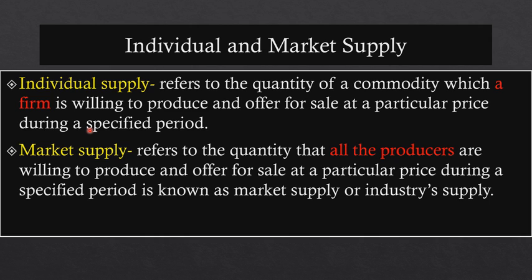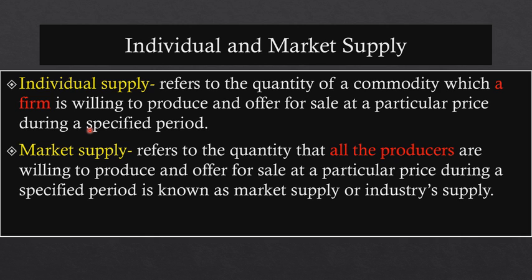Now we know the difference between supply and stock. The stock is the total availability with a producer, like we discussed that there are 400 pencils, but the firm is supplying them in the market in different units at different prices, like 100 pencils for 10 rupees, 120 pencils for 20 rupees, and it goes on. Similarly, individual supply means one company or one firm, or one individual producer, and what quantity he is offering for sale in the market at a particular price.